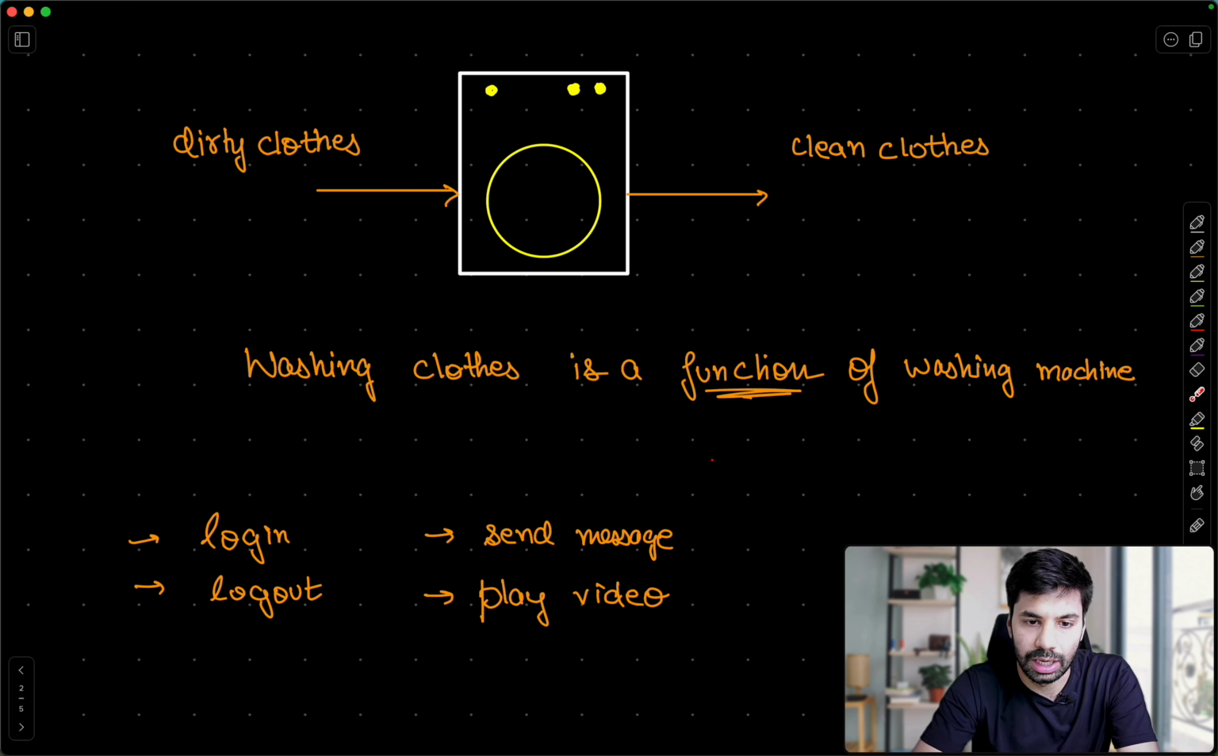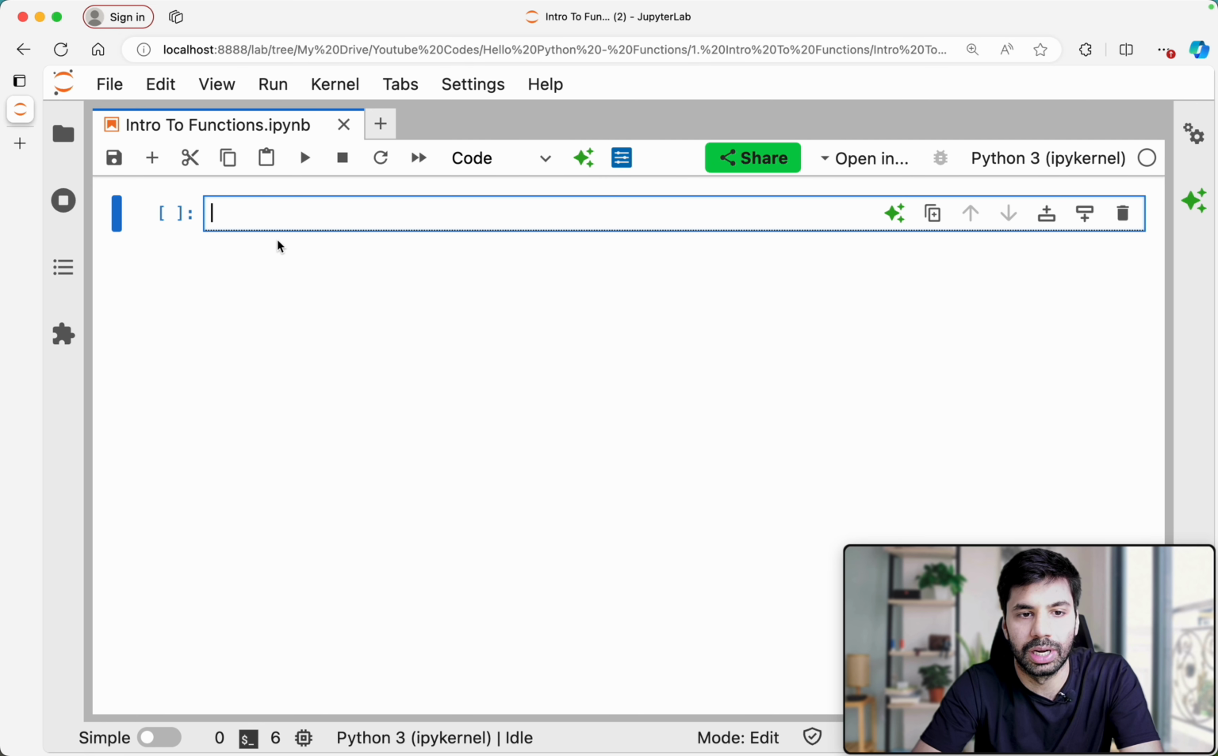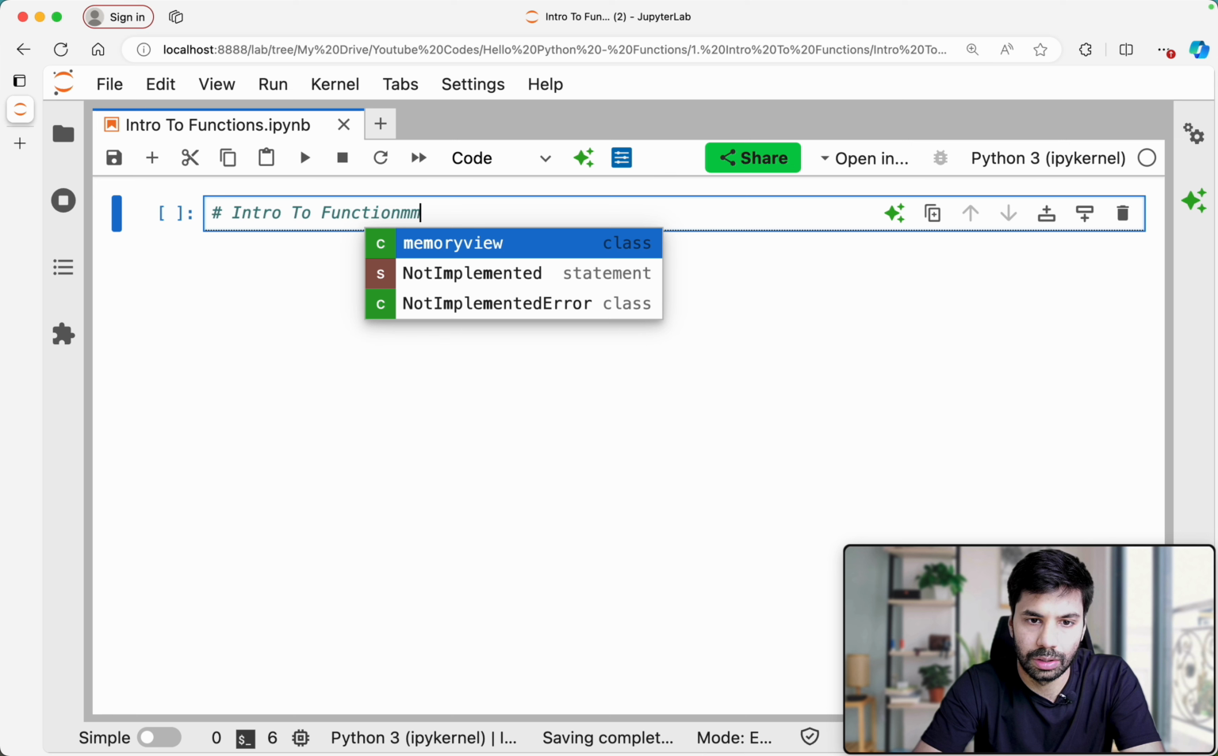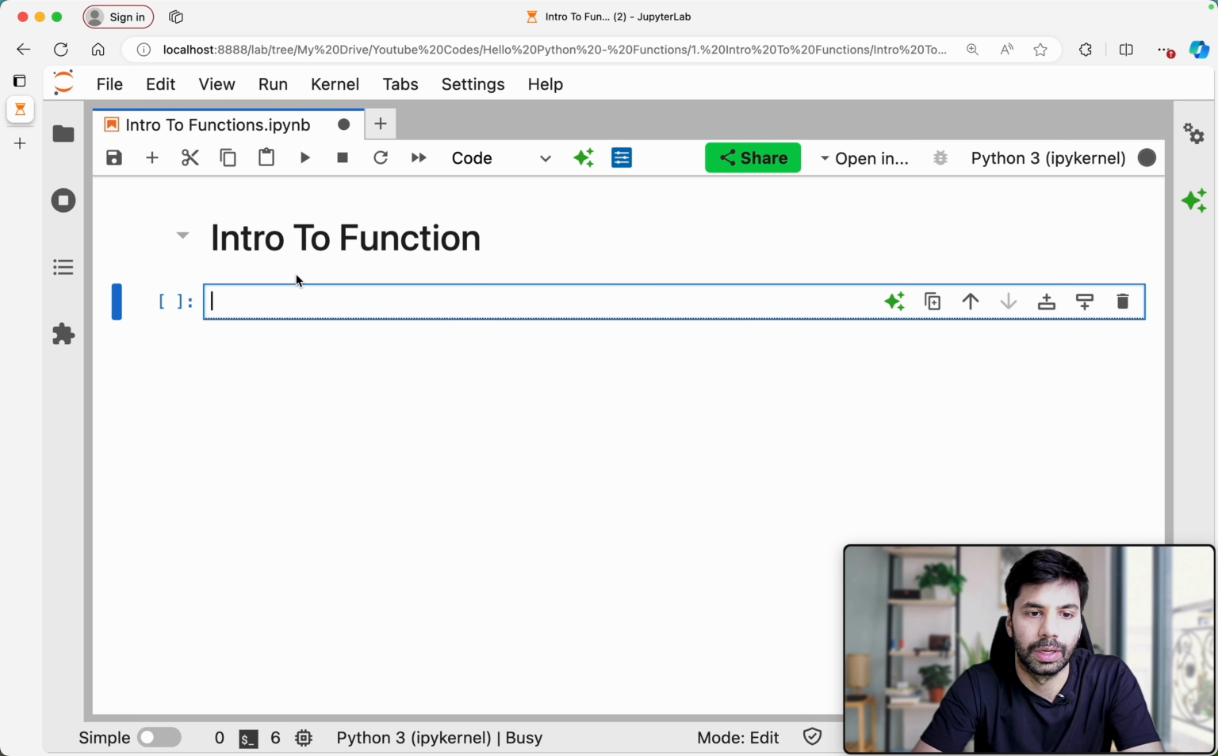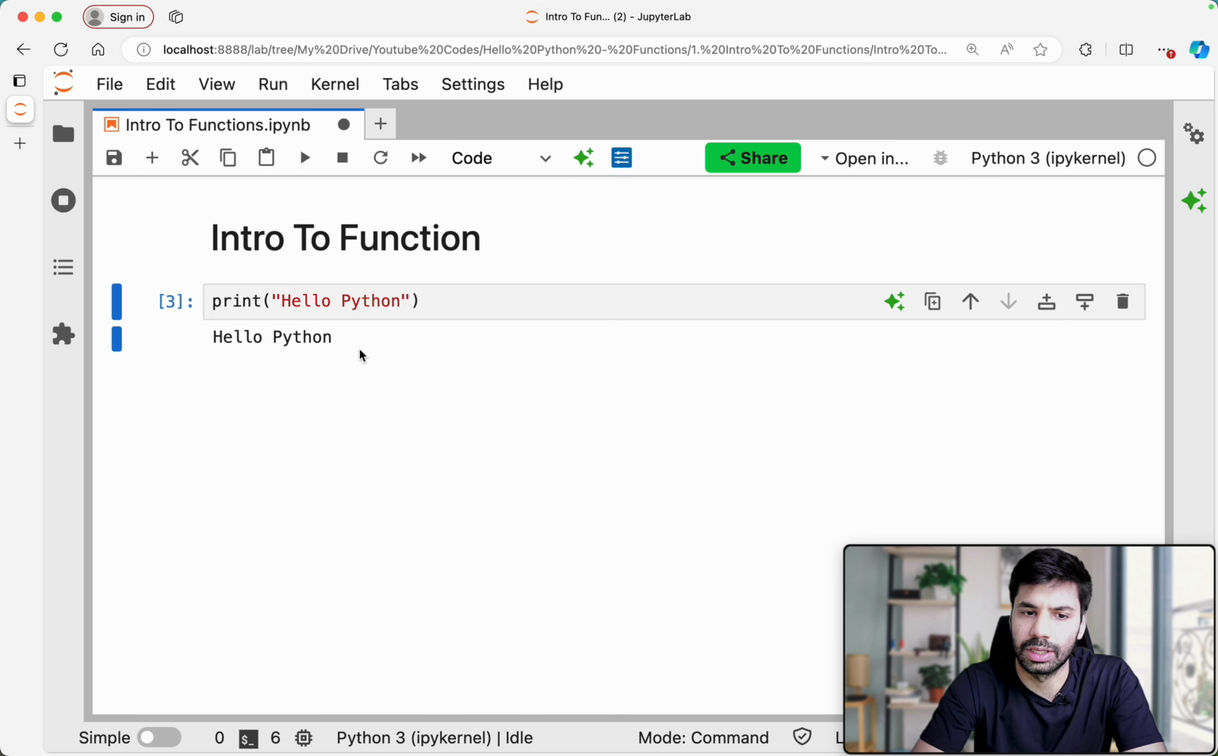I can explain the same using code as well. So pay attention, everyone. Intro to functions. A very easy example is that print is a function. We have been using this for so long. Print is a function where if you provide anything, it will just throw that out on the screen.